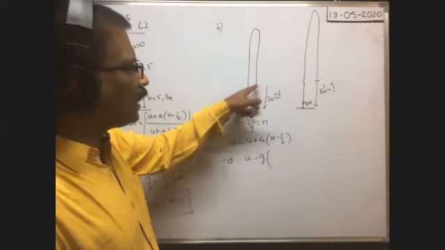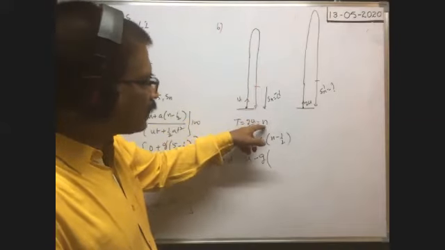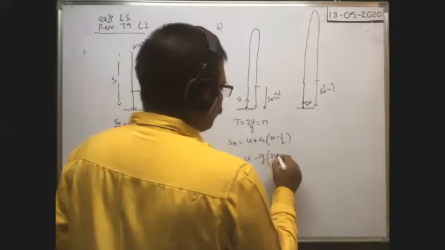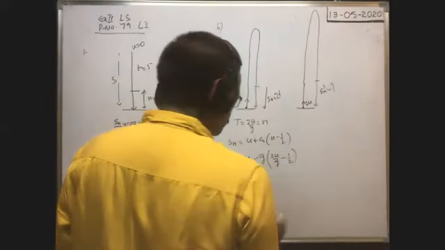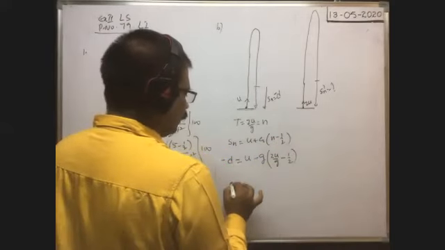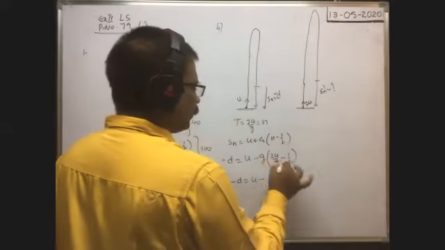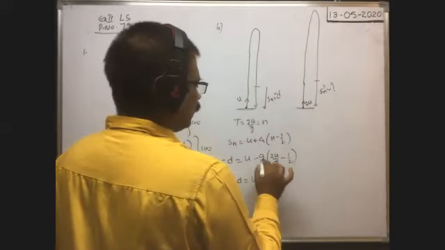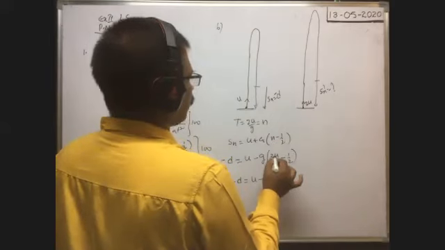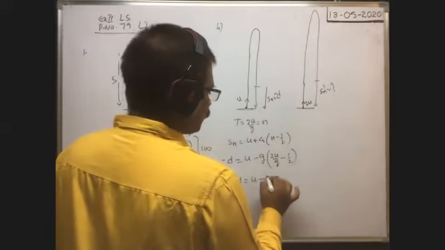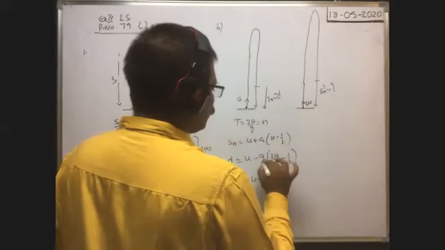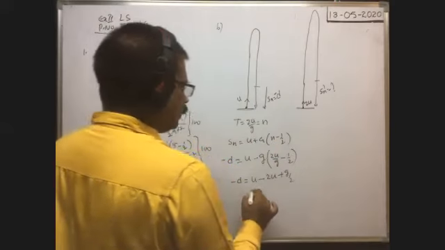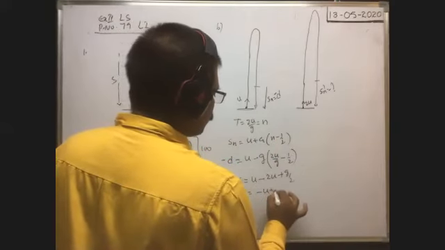That means the last second of the time of fall is the nth second, where n is equal to 2u by g only, no? Okay. You substitute n is equal to 2u by g minus half. So here this is equal to minus d is equal to u minus, you multiply them. g cancels, so minus 2u, no? Here minus g into, here time of flight is 2u by g. So my g cancels, so minus 2u plus g by 2. Therefore, from this, it is equal to minus u plus g by 2.